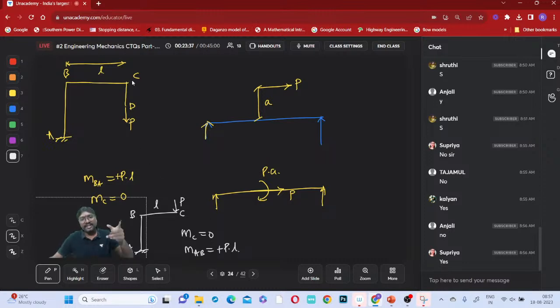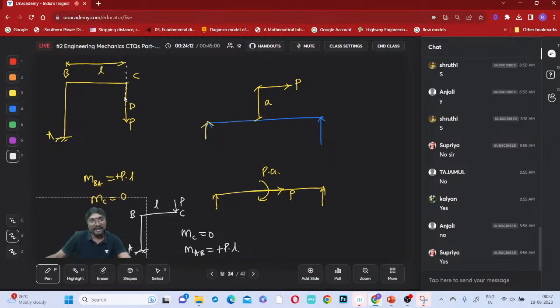Now if you are shifting it like this, is there any change in the moments about those points? There are no changes in the moments about those points. So do you have any problem in shifting the load like this? No, we don't have any problem. That is called the principle of transmissibility. We can move the load from one place to another place, but only along its line of action.